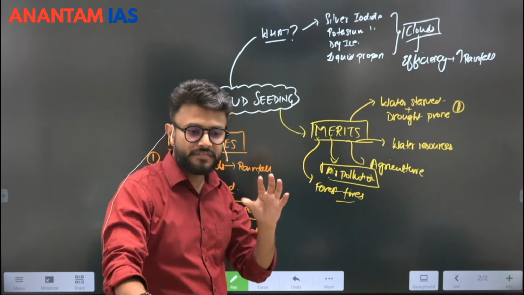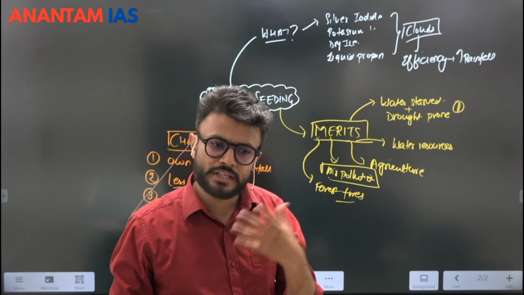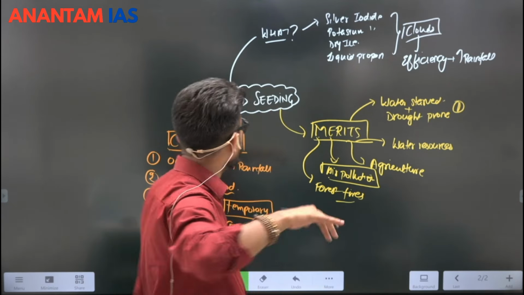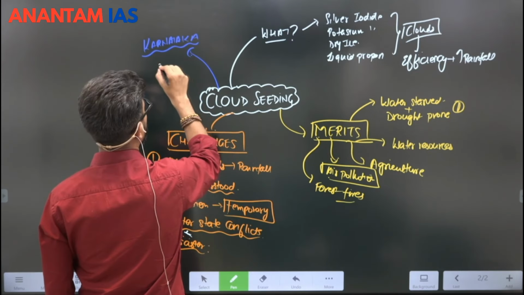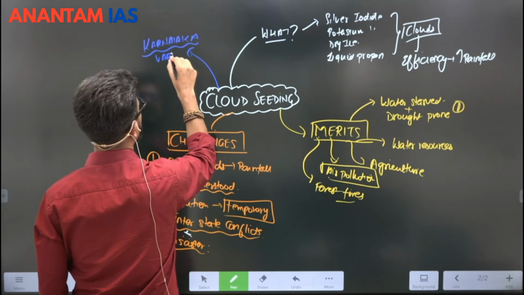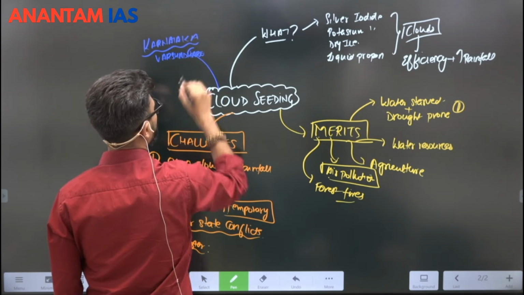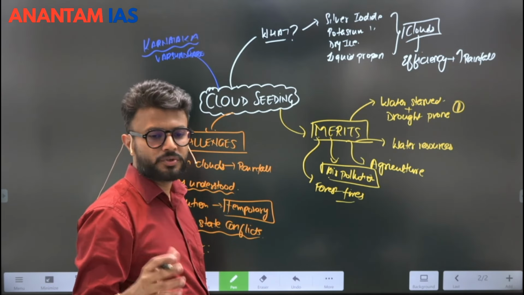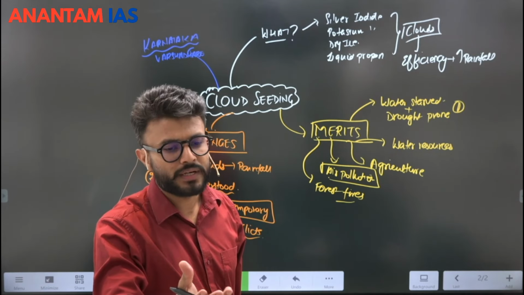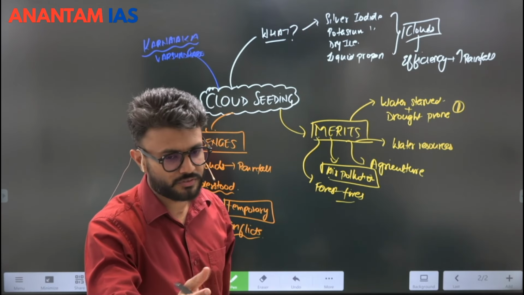When we see the case studies from India or from across the world, for example, in Karnataka, there was a project Varshadhare. It was run between 2017 and 2019 and basically the objective was to fight droughts.